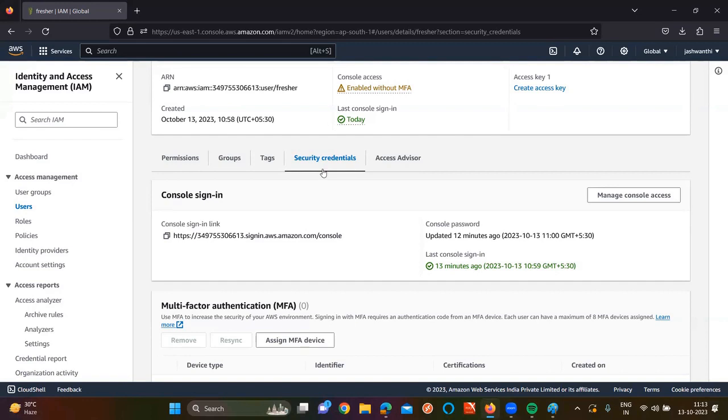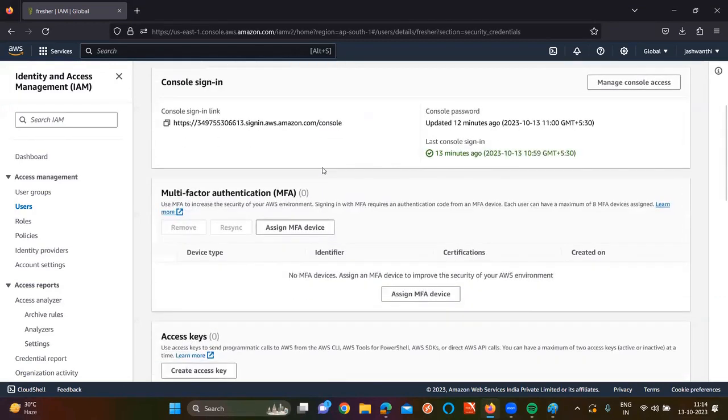Point clear? This is a tricky point actually, but you need to understand the differences. Whenever I give username and password, I am able to log into the console, correct or not, sir? But with the help of this particular IAM user, I want to create some infrastructure. In KOps, we have done this, right? How did we do it? By using the access keys and secret keys.